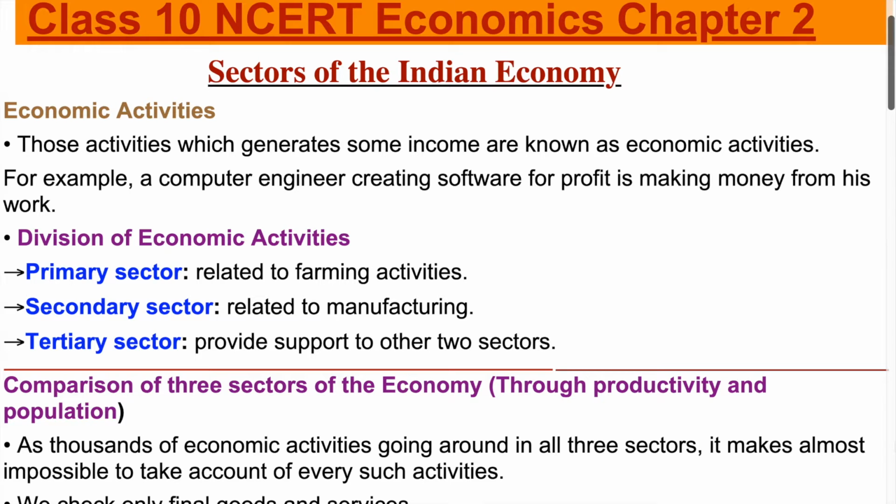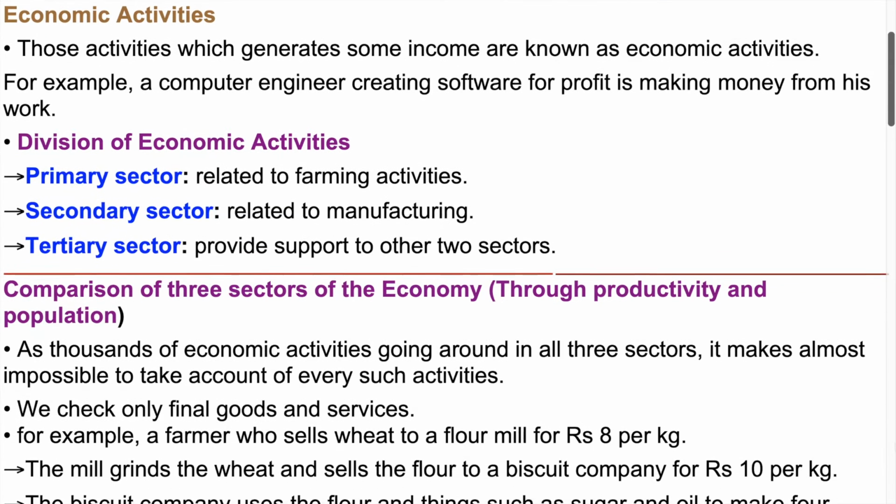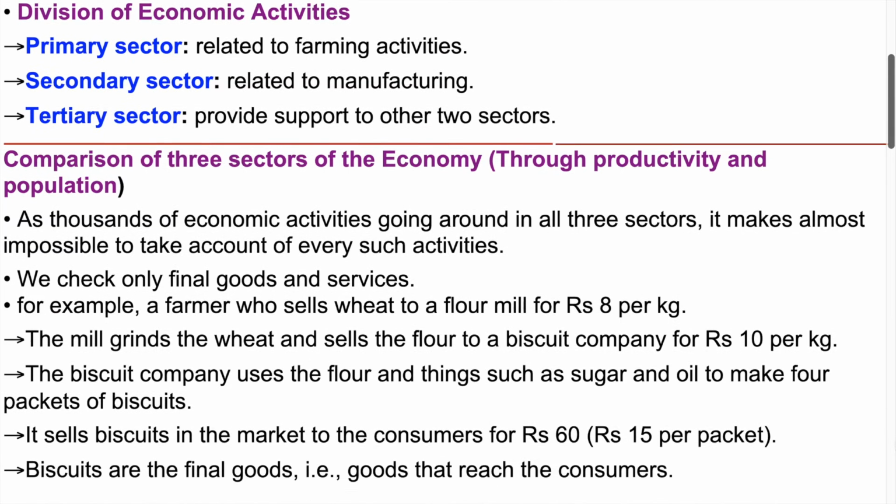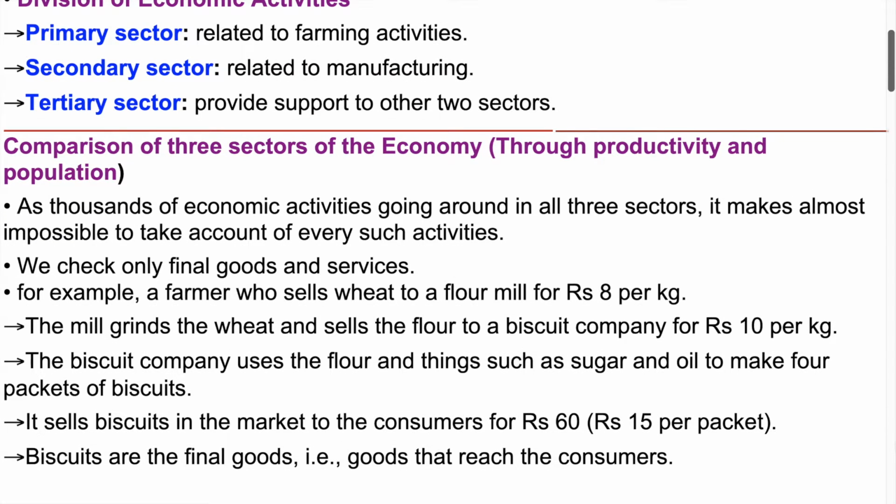Division of economic activities. Primary sector, related to farming activities. Secondary sector, related to manufacturing. Tertiary sector, provides support to the other two sectors. Comparison of the three sectors of the economy through productivity and population: thousands of economic activities are going on in all three sectors. It makes it almost impossible to take account of every such activity.